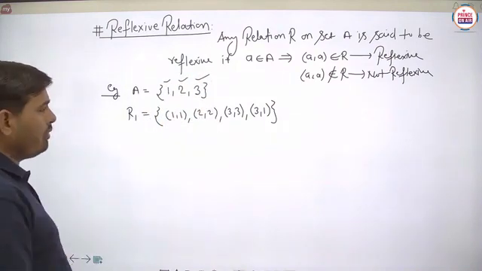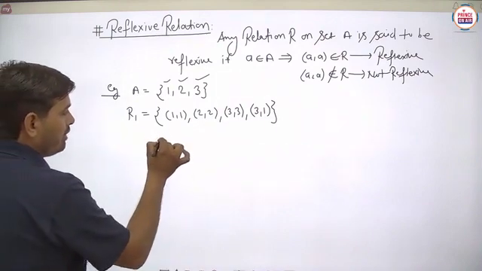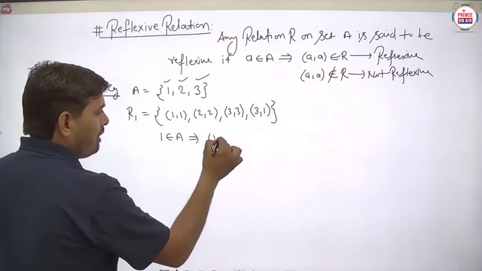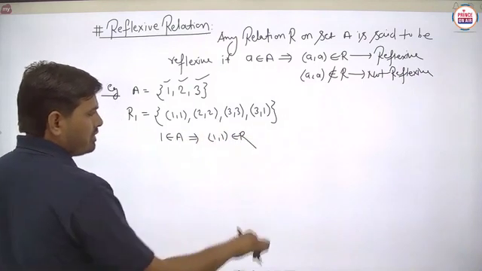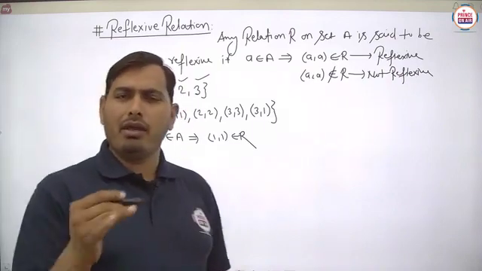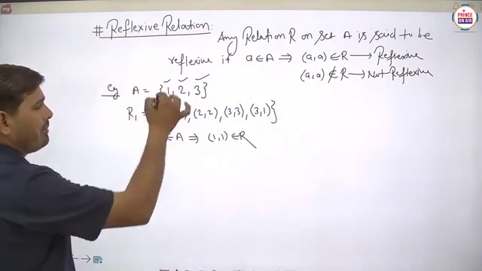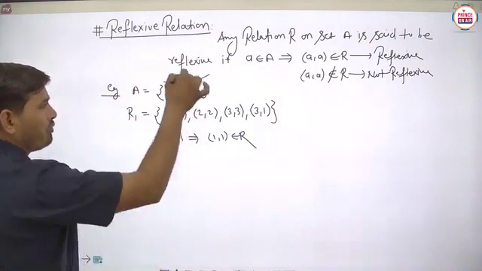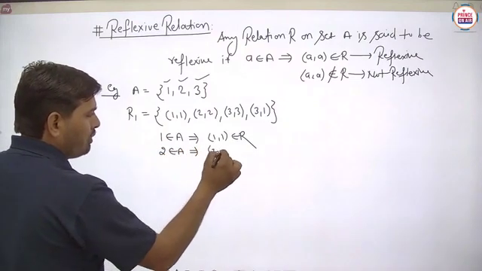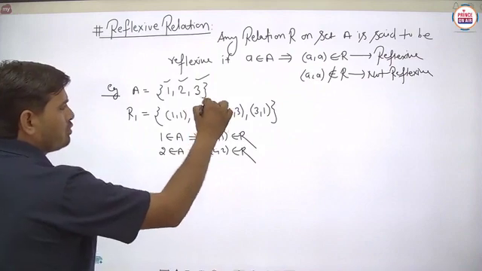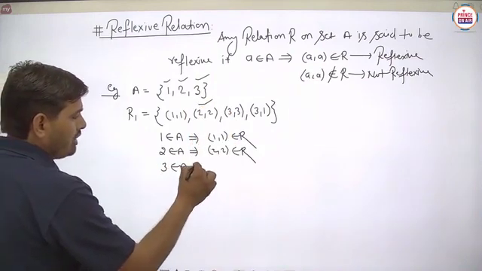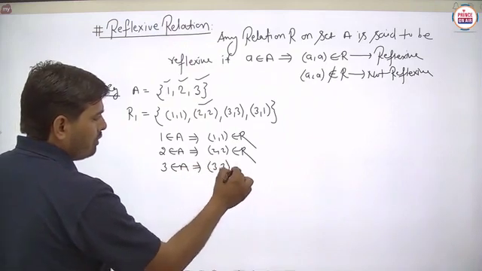Suppose element 1 belongs to A, this implies (1, 1) belongs to R. We have to check this thing. So for this element, the test holds, meaning according to this element it is reflexive. Now the second element: 2 belongs to A implies (2, 2) belongs to R. We check, and (2, 2) is also available here. Similarly 3 belongs to A, and (3, 3) also belongs to R.